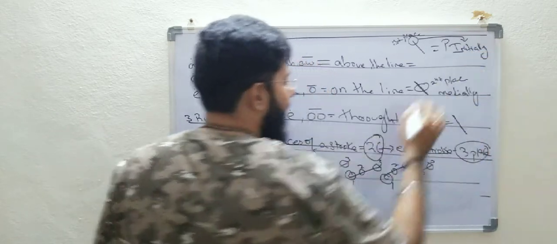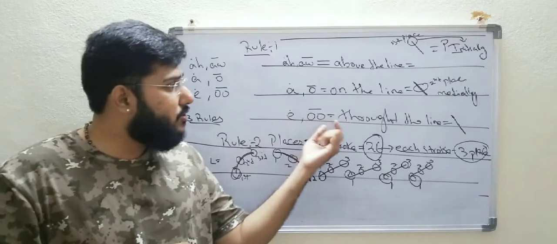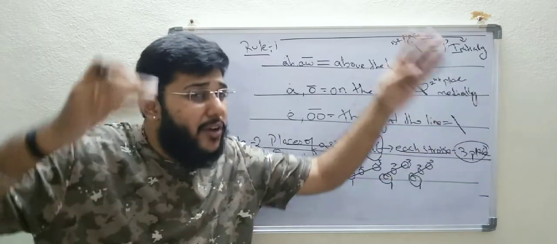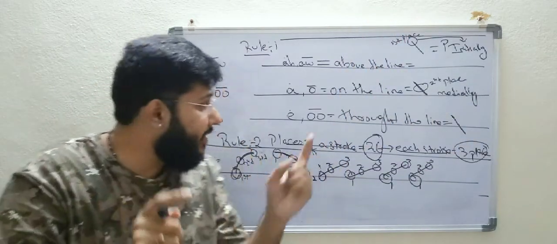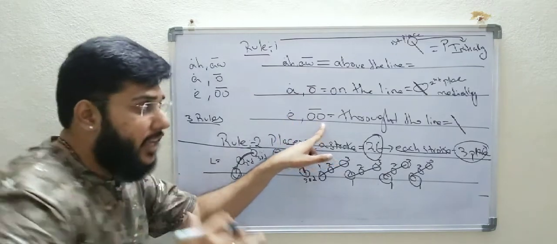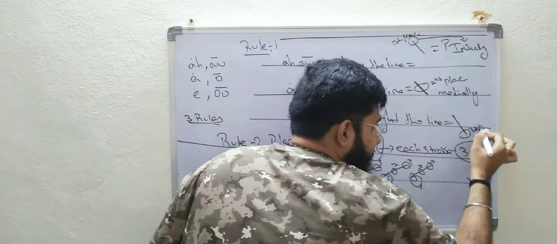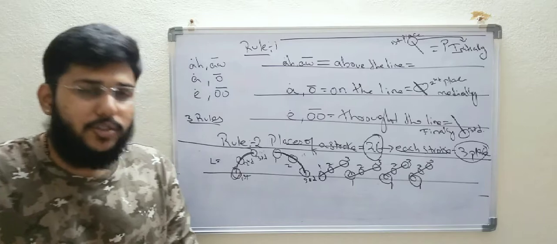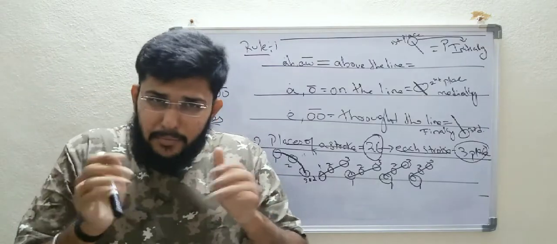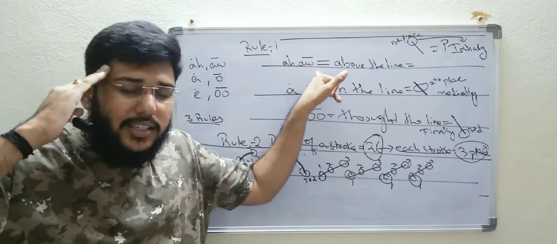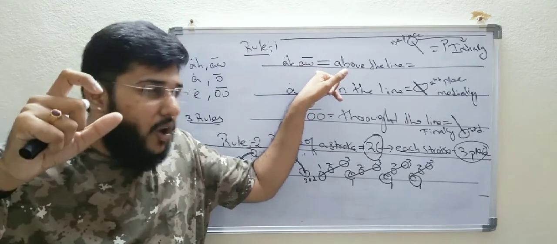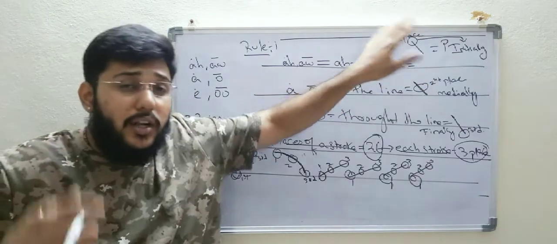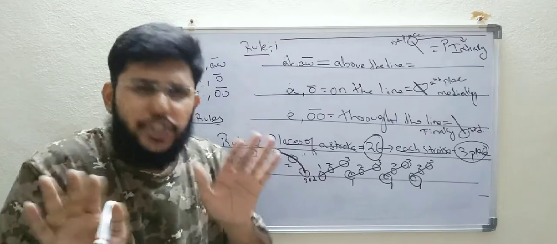And the last one we have, any word if you are hearing with the E sound or U sound, what we are doing? We are writing through the line. If you are writing through the line, then you must place this E and U only in the third place. So this is called finally. Very important and very easy also. So I'll conclude it in a very simple manner. A and O, just listen to the word. If you are hearing A and O, start writing the stroke above the line. If you are writing above the line, you have to put it only in the first place. It's fixed. There will be no changes.